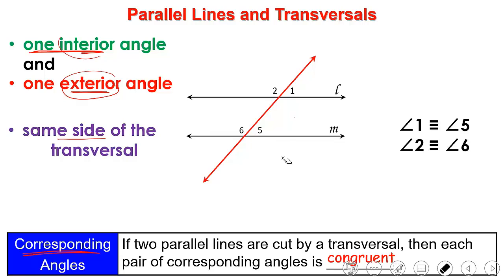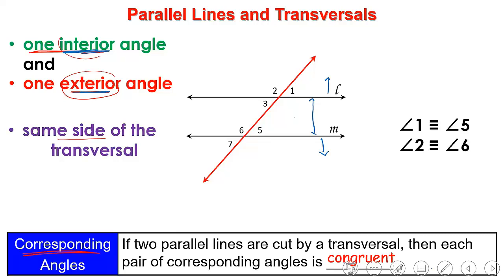Again, I can say that two angles are corresponding if I have one of them an interior angle, meaning that it is between the two lines. So interior angle means that the angle is between the two lines, between those two lines. And the other one is exterior, meaning that the other angle is either above line L or under line M.